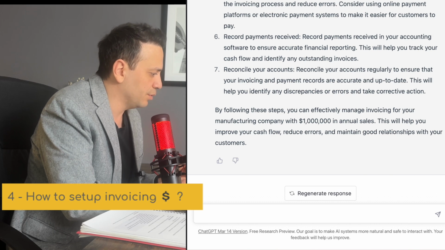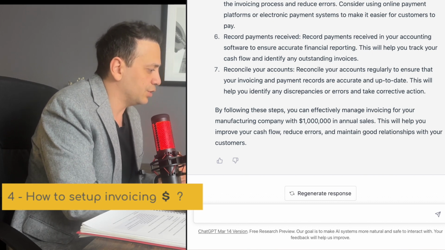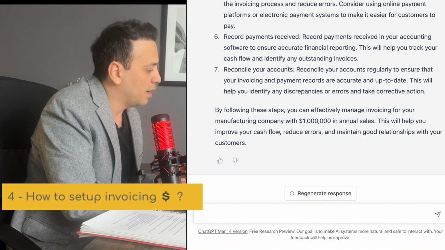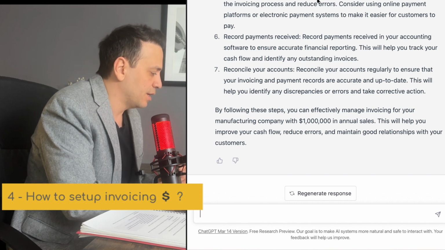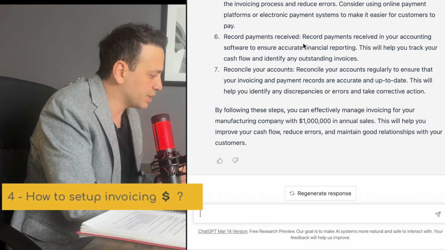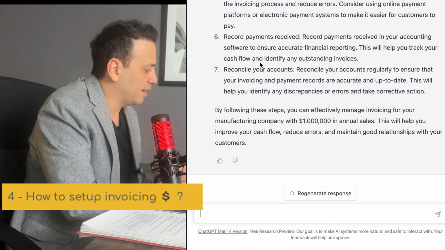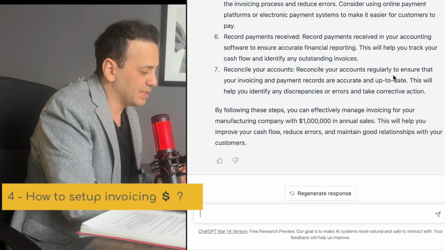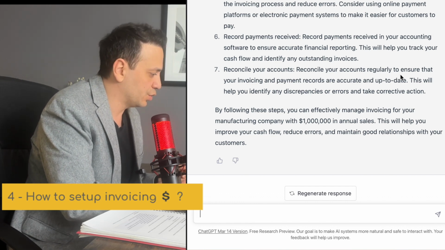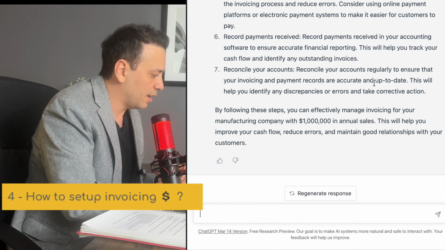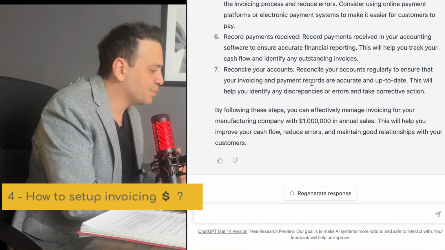Monitor your accounts receivable. Makes sense. Monitor your accounts receivable regularly to ensure that your customers are paying on time. Automate the payment process. Automate payment to streamline your business process. Record payments received. That makes sense. Reconcile your accounts. So you reconcile your accounts regularly, which means mostly at month end, to ensure that your invoicing and payment are correct and up to date. So this is pretty good advice.